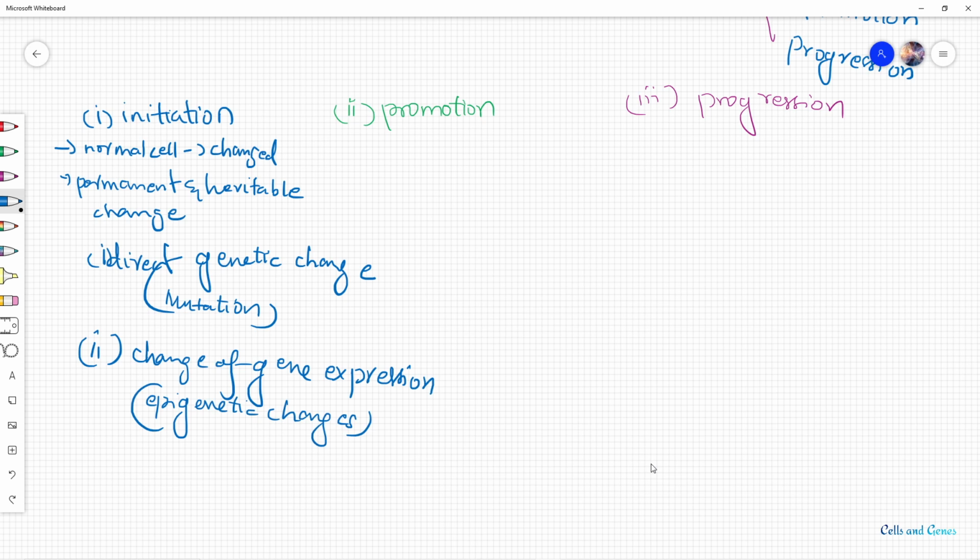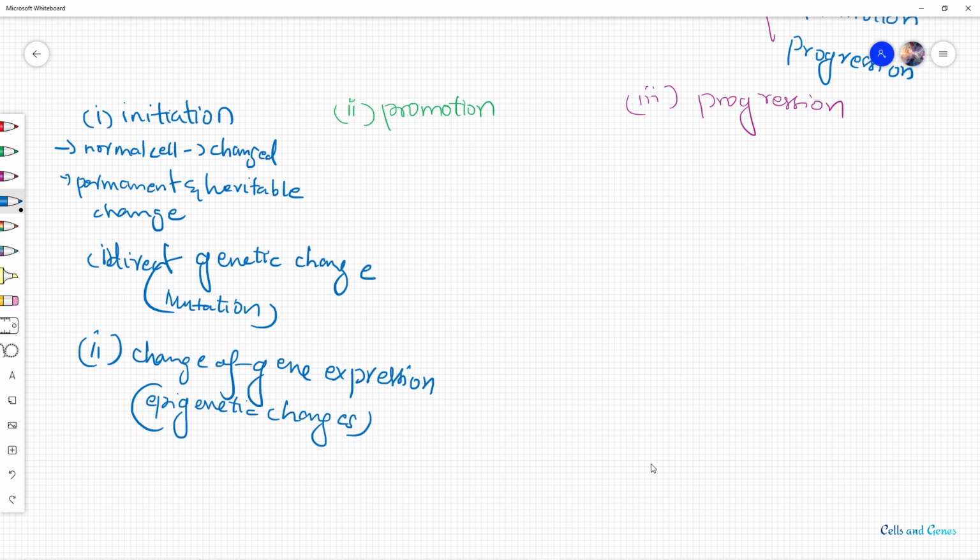Epigenetic changes means a change in the pattern of gene expression. It can be without a change in the DNA sequence. The DNA sequences would be the same, but the gene's expression level may vary, or there will be a change in the pattern of this gene expression.